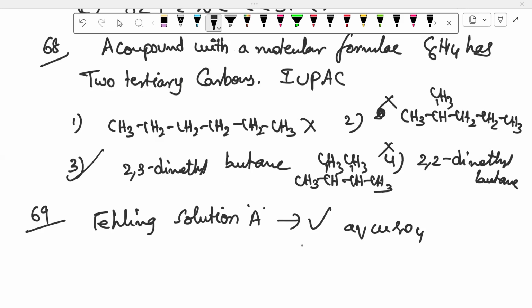Sorry for the interruption. Aqueous copper sulfate solution. Okay, and next we will move on to the 70th question.